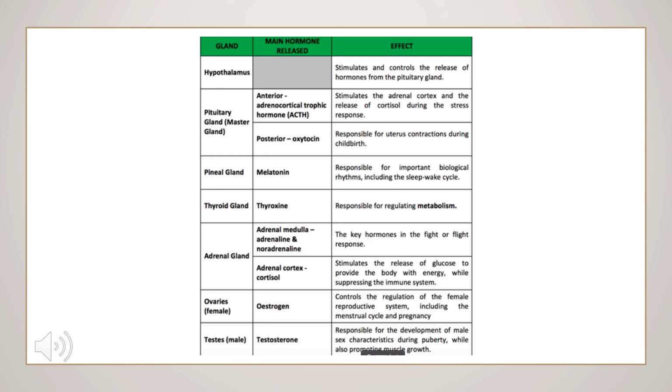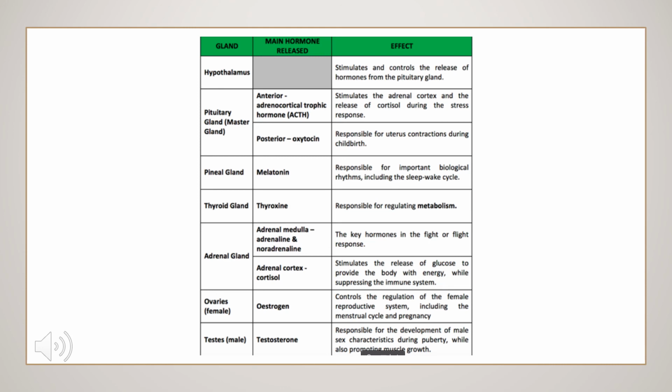Next is the thyroid gland, and the main hormone released is thyroxine, which regulates metabolism. In the adrenal medulla, the main hormones are adrenaline and noradrenaline, the key hormones in the fight or flight response. Adrenaline helps our body get ready for fight. Next is the adrenal cortex, which releases cortisol. It stimulates the release of glucose to provide the body with energy while suppressing the immune system.